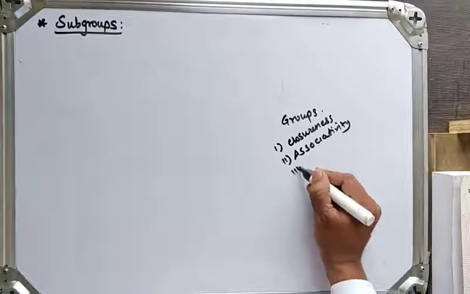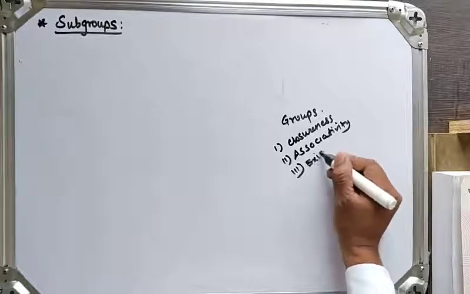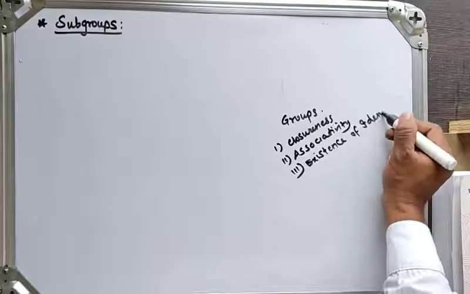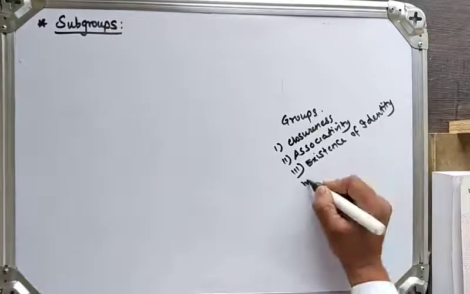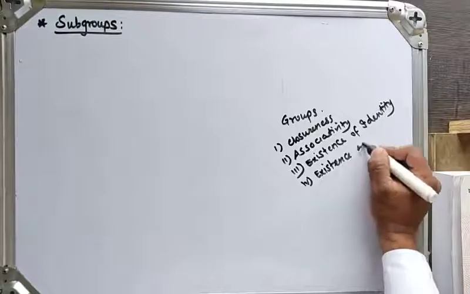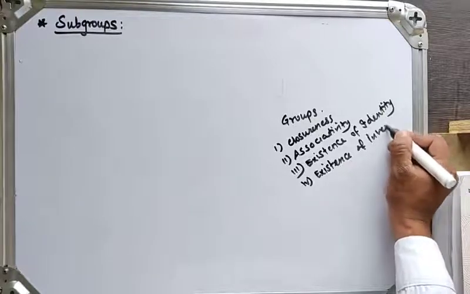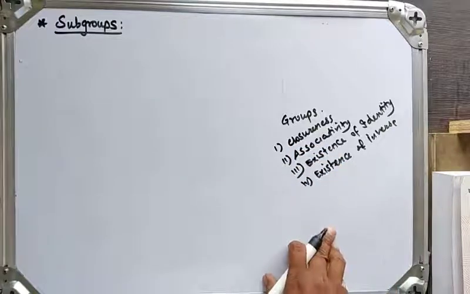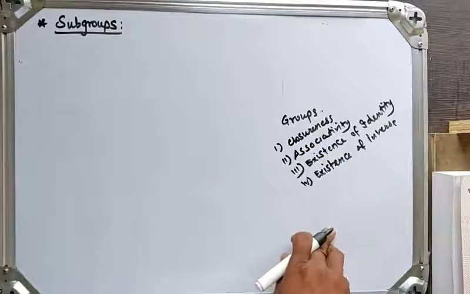Third is the existence of identity. And the last one is the existence of inverse. If all these four properties are satisfied, then we say that G under the binary operation star forms a group.